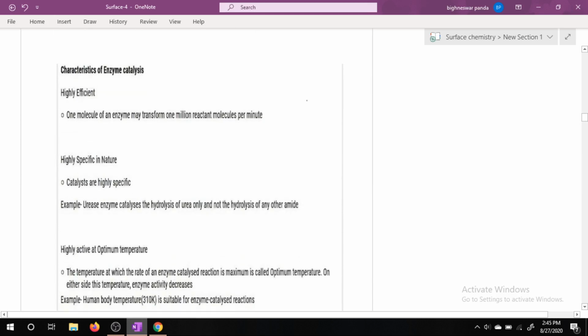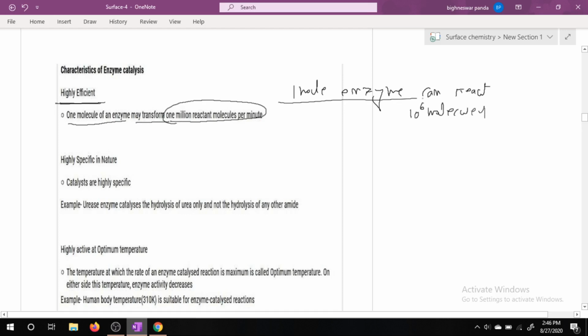Next, what are the characteristics of enzymes? Enzymes are highly efficient. Highly efficient means one molecule of enzyme may transform 1 million reactant molecules per minute. That means one molecule of enzyme can react with 1 million, that is 10 to the power 6 molecules. This represents the efficiency of enzymes. So enzymes are highly efficient.